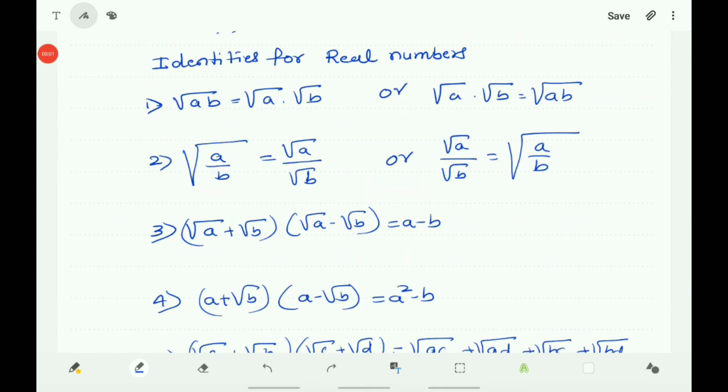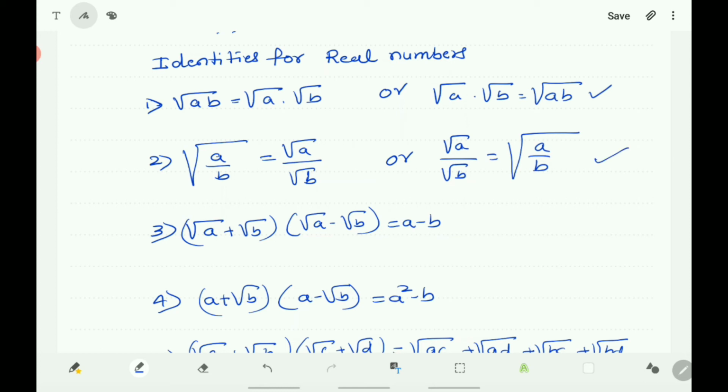Now, let us see the identities for real numbers. The first one is whole root AB is equal to root A into root B, or root A into root B is equal to whole root AB. Second one, whole root A by B is equal to root A by root B, or root A by root B is equal to whole root A by B.